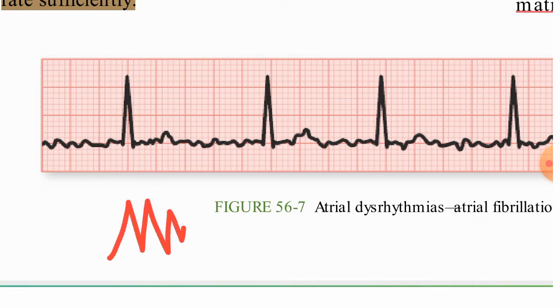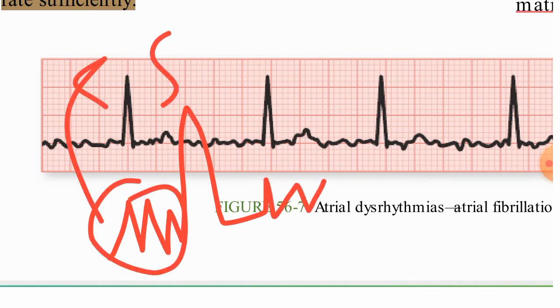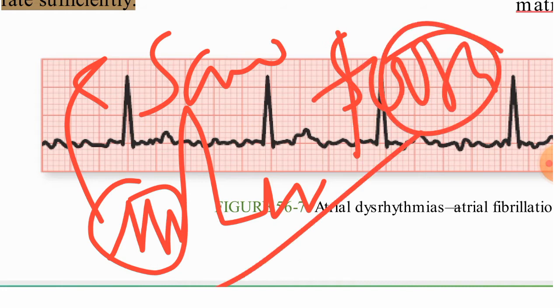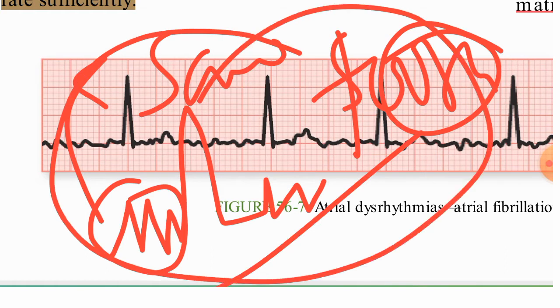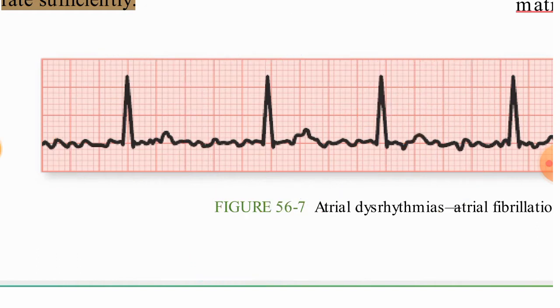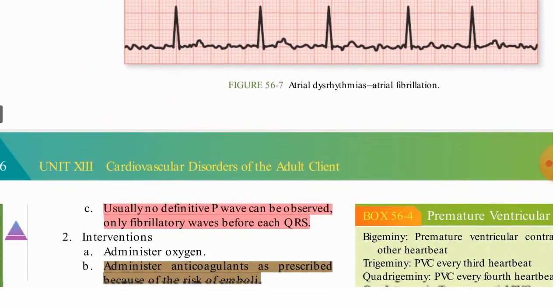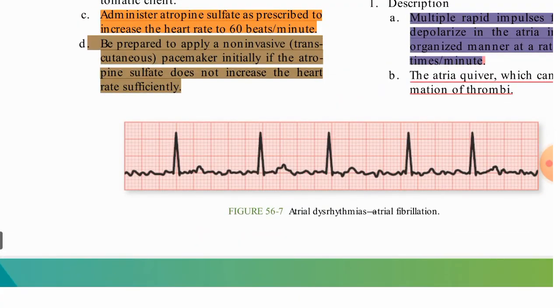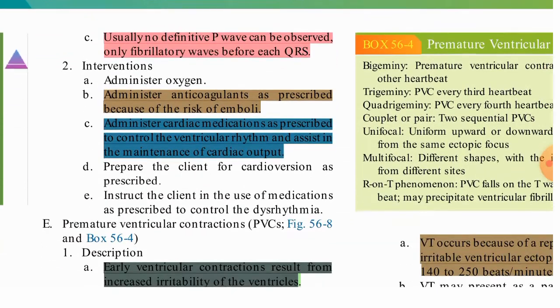Like atrial fibrillation, there is one more thing, that is atrial flutter. In atrial flutter, the ECG will be like this. There will be a sawtooth appearance. In our channel, one more video is there, the ECG short trick. In that you can see all the dysrhythmias. I have shown all the pictures there, and some points are there, so you can go through that also. Atrial fibrillation, atrial flutter, everything I have shown in that.